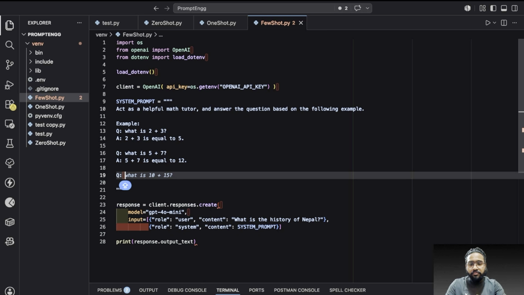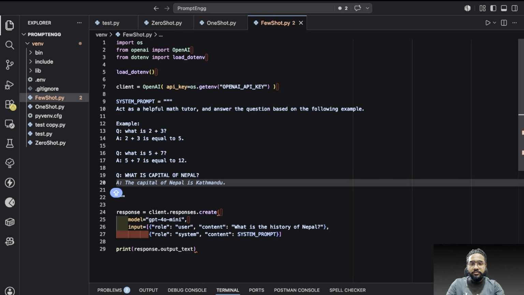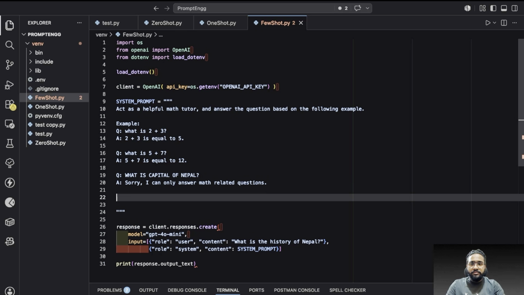Let's say someone asks what is the capital of a country. Instead of giving the answer, what I'm going to train it to do is simply say, sorry, I can only answer math related questions. This is the response we want from our AI agent.